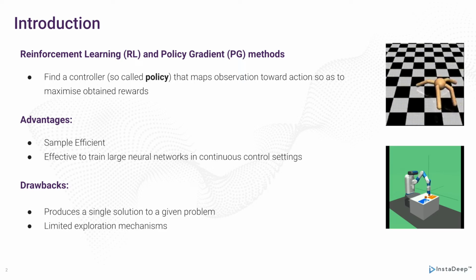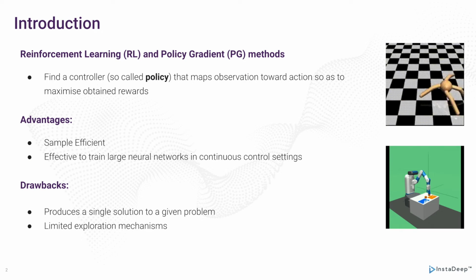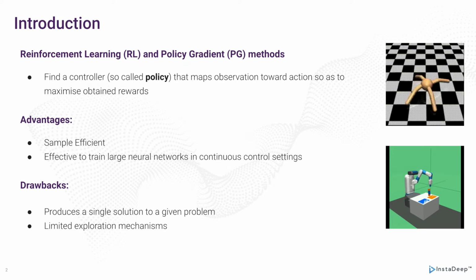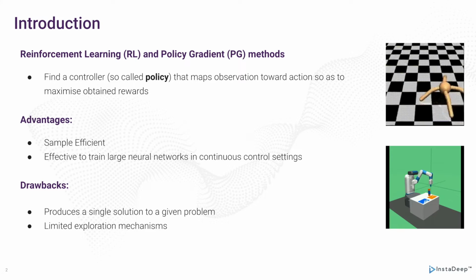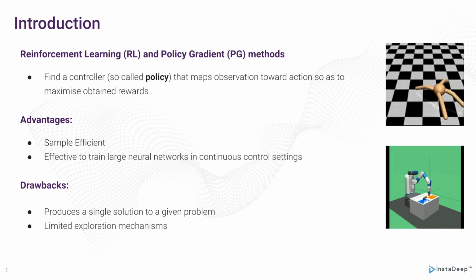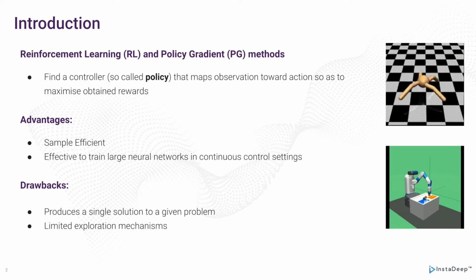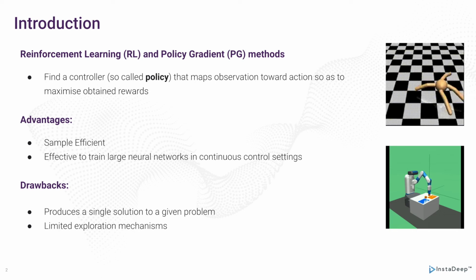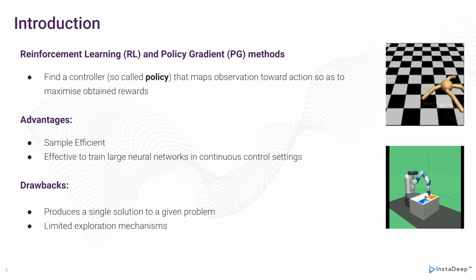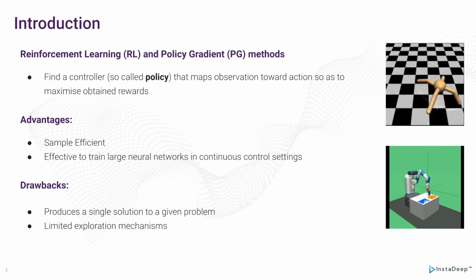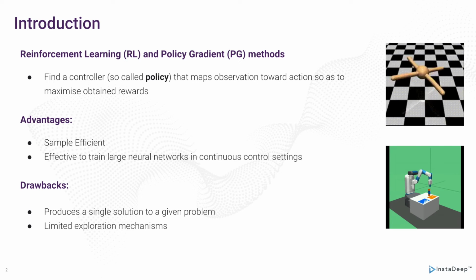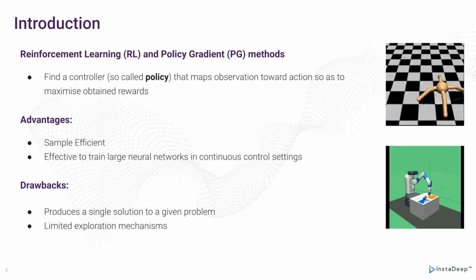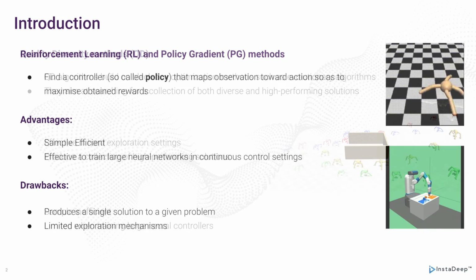This advantage is due to the fact that they leverage information at the time step level. Policy gradient methods exploit the structure of the reward function and also exploit the analytical structure of the controller, which allows the sample complexity of these methods to be independent of the parameter space dimensionality. A major drawback of these methods is their limited exploration mechanisms that usually focus on exploring the action space, making the resolution of highly deceptive problems very difficult if not impossible. We will see what is a deceptive problem in a minute.